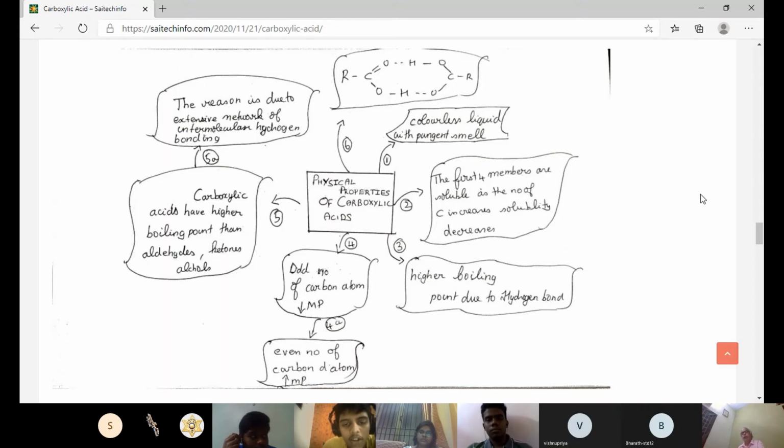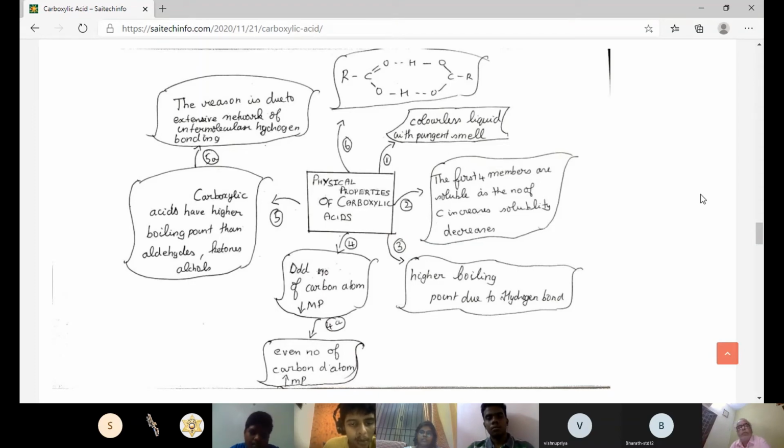The carboxylic acid shows an alternation in melting point. If the number of carbon atoms in the chain is an odd number, then the melting point of the carboxylic acid is lower. If the number of carbons in the chain is even, then the melting point is high. This is due to symmetry, sir.